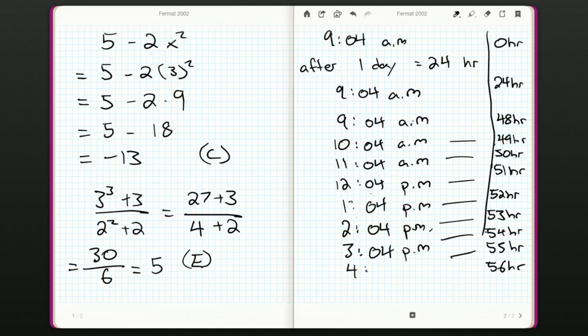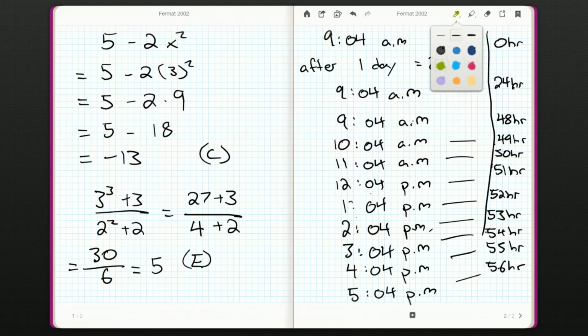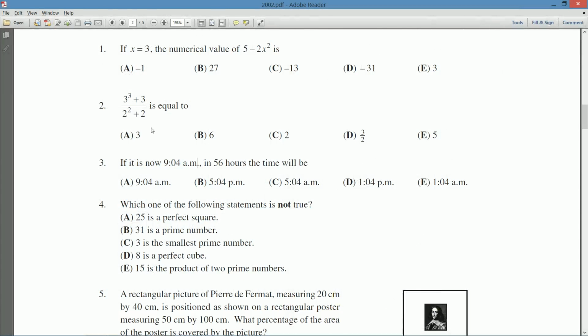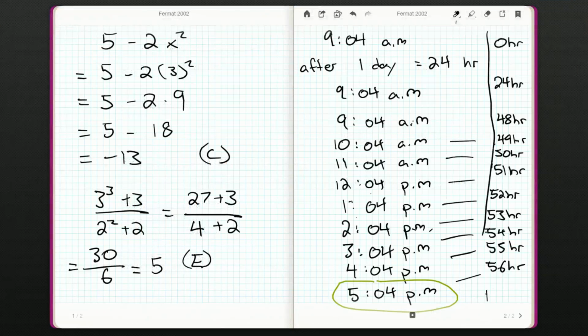Now after 55 hours, 4:04 p.m., 56 hours, we're looking at 5:04 p.m. So hopefully one of our answers is 5:04 p.m. And there we are, 5:04 p.m. So that's an answer of B.